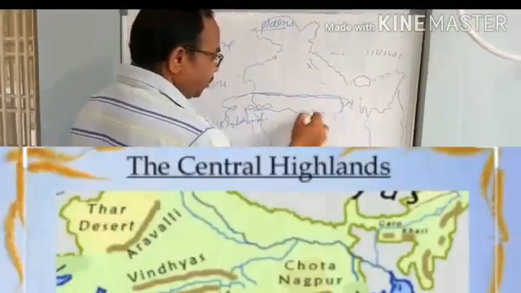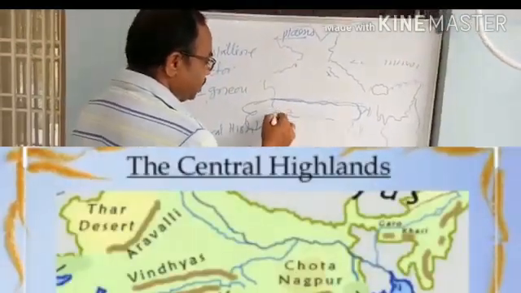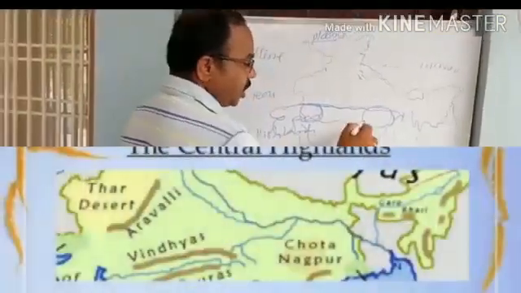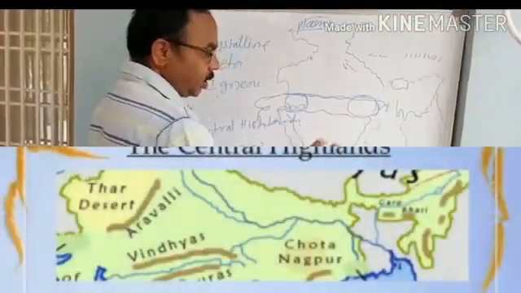The Central Highlands are further divided into two categories. One is the Malwa Plateau in the northwest direction of the Deccan Plateau, and the second is the Chota Nagpur Plateau in the northeast direction of the Deccan Plateau.